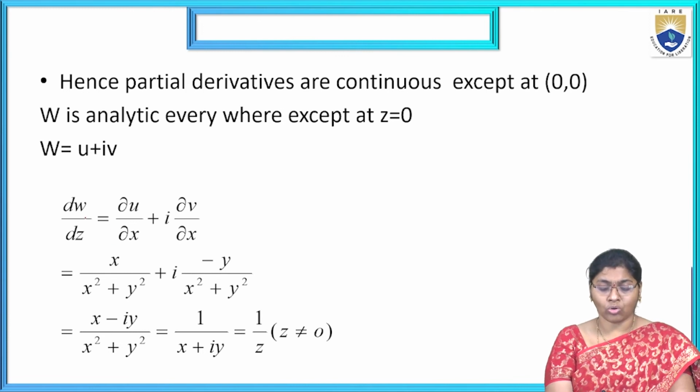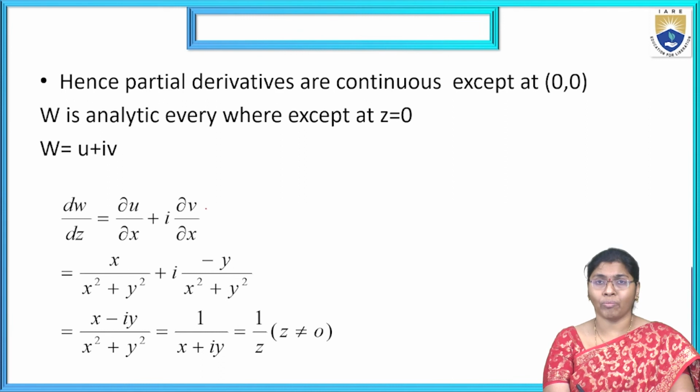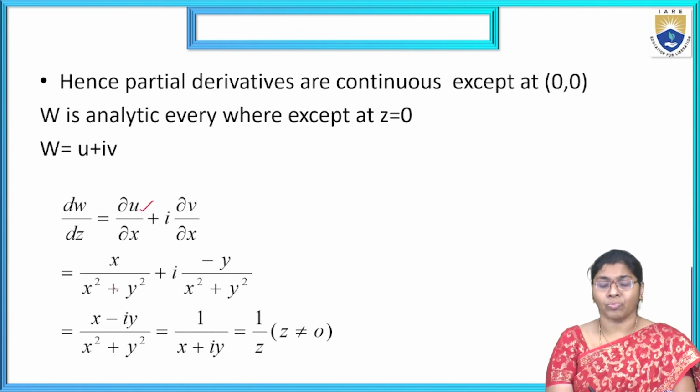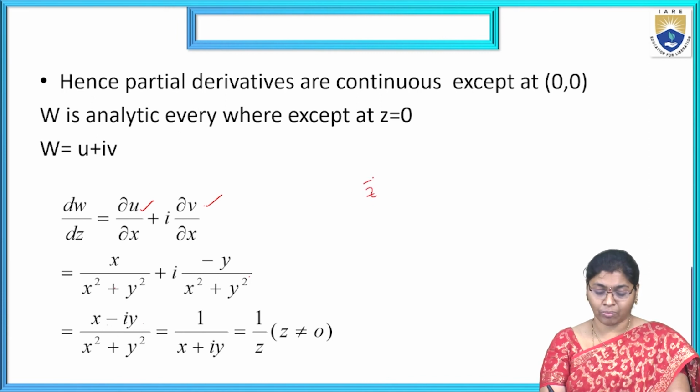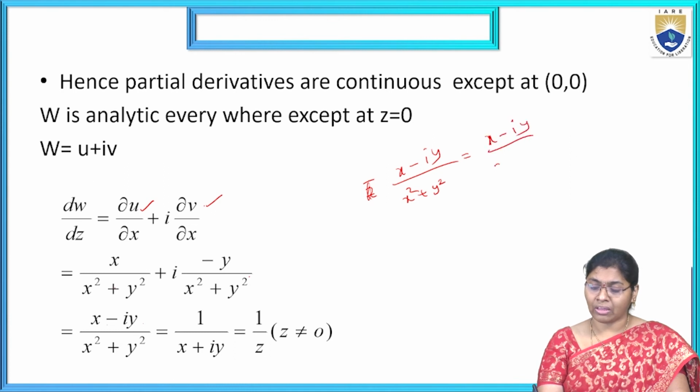Now dw by dz equals dou u by dou x plus i into dou v by dou x. Here the dou u by dou x part is this one, plus i into the dou v by dou x part is this one. Now the LCM is x square plus y square, that is x minus iy. Here x minus iy is nothing but z bar. So x minus iy by x square plus y square equals x minus iy by x plus iy into x minus iy.